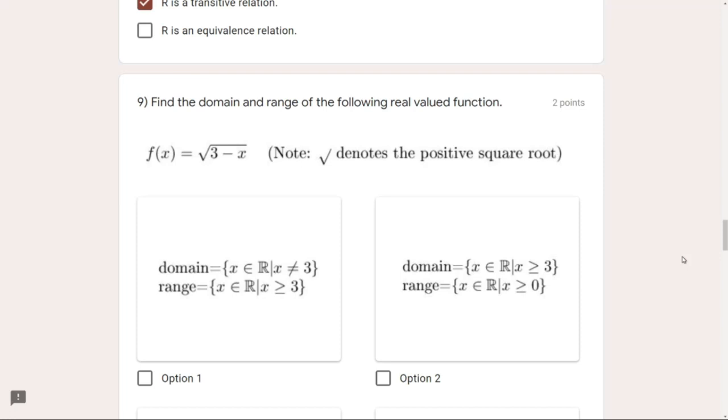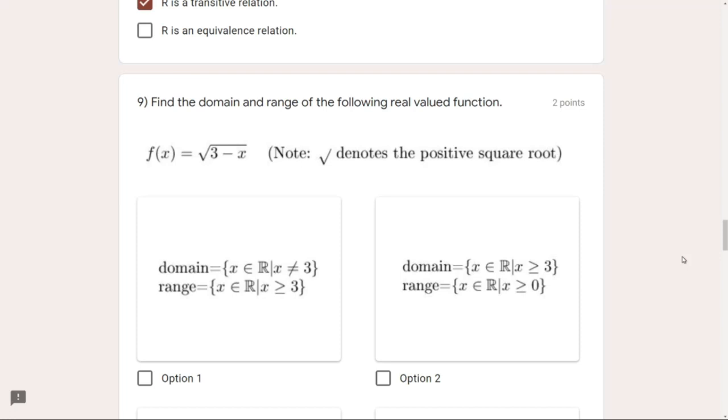Remember this. If the options bother you, don't worry. First of all, we have to find the range also, and only then can we find any pair which satisfies both our conditions. As of now, we see x is greater than or equal to 3. Wait, did I say x is greater than or equal to 3? Sorry, x should be less than or equal to 3. Yes, sorry, my bad.